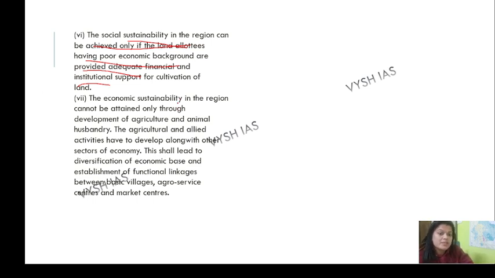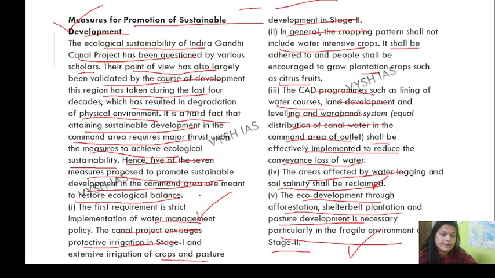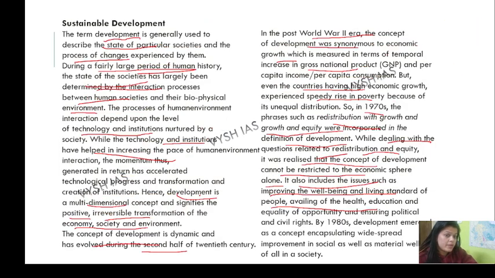The economic sustainability in the region cannot be attained only through development of agriculture and animal husbandry. The agriculture and allied activity have to develop along with other sectors of the economy. This shall lead to diversification of the economic base and establishment of functional linkage between basic villages, agro service centers and market centers. Alright. So what we have talked about in sustainable development, the most important thing is to remember the definition, the Brundtland report, and the 7 measures for sustainable development, which include citrus fruit, restoration, intensive agriculture, irrigation, all those things.